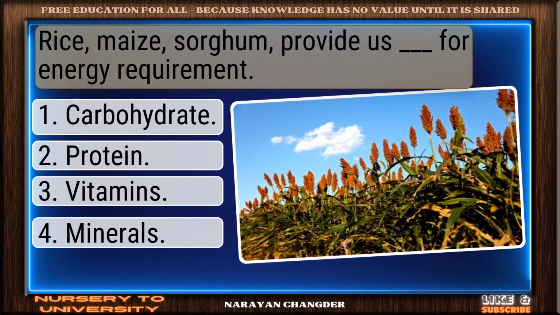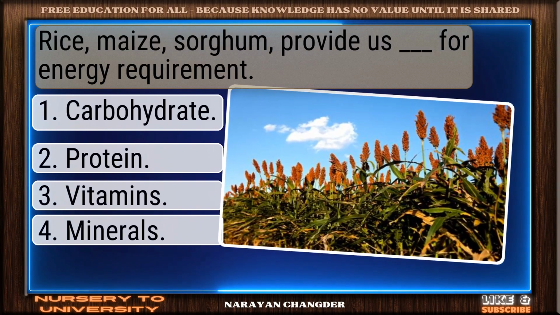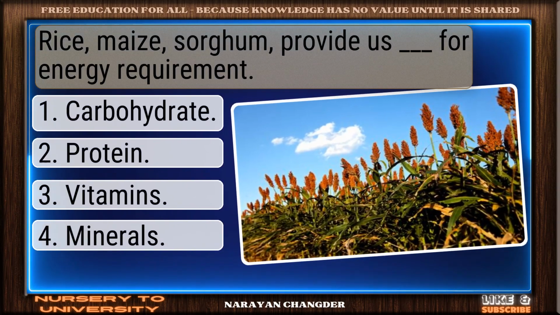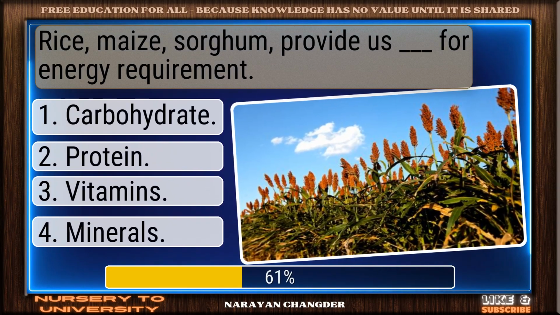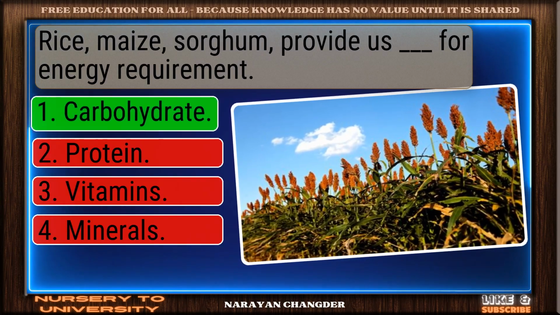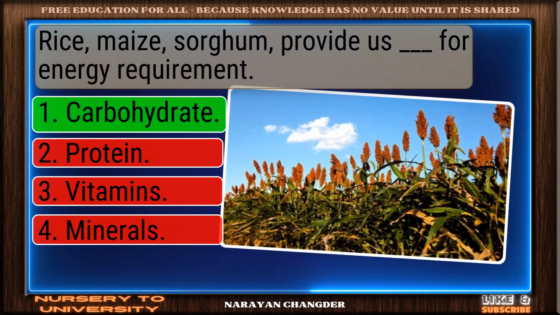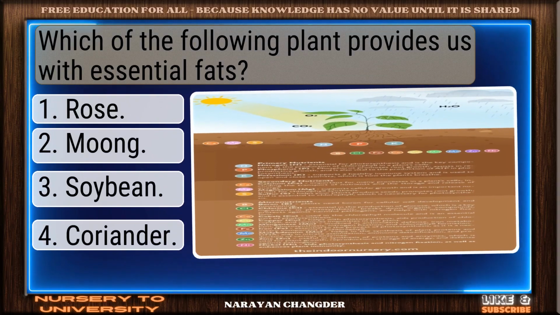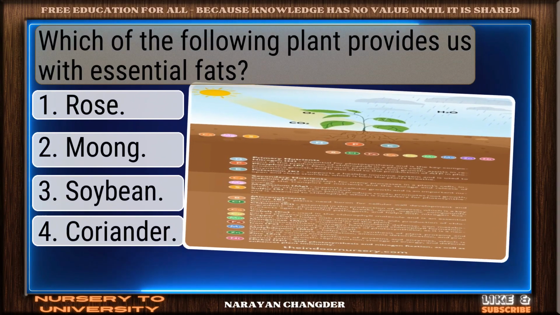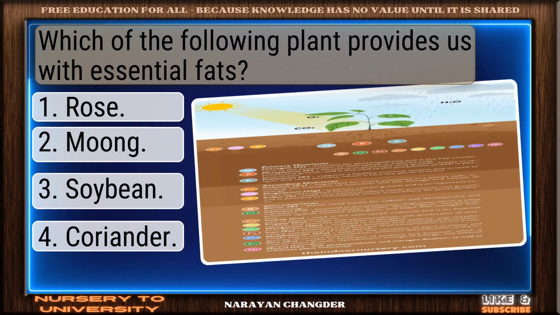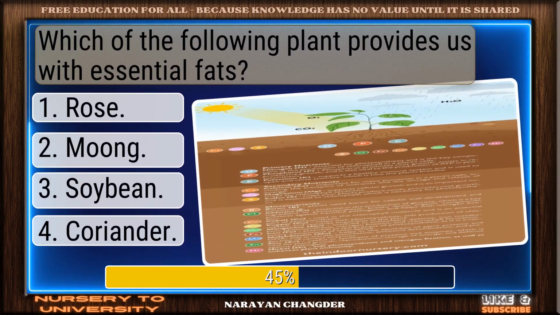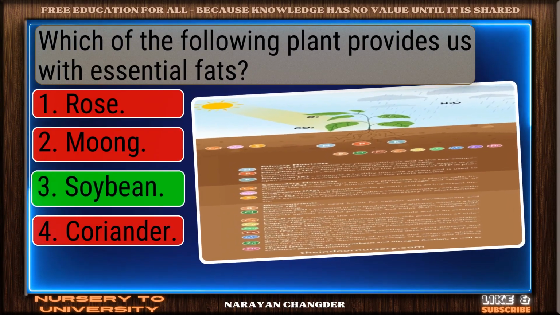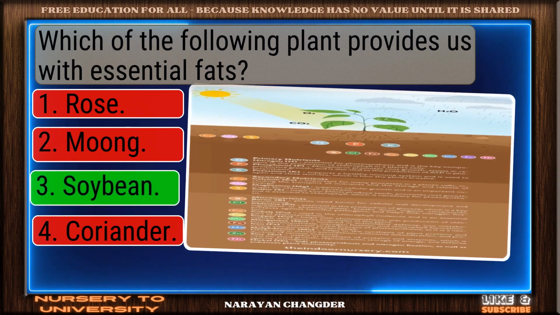Question number 56. Rice, maize, sorghum provide us a dash for energy requirement. Smart move. Carbohydrate is an accurate answer. Question number 57. Which of the following plant provides us with essential fats? Bravo. Soybean is the answer.